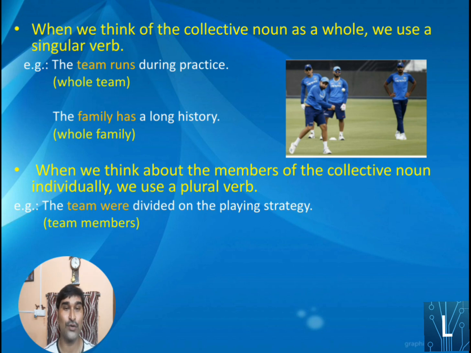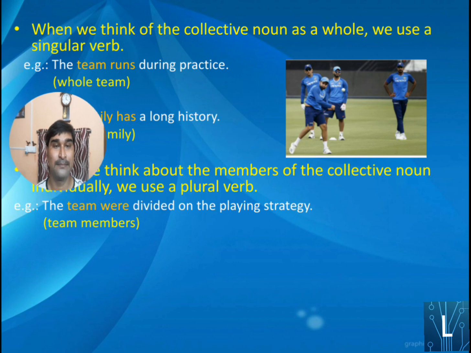The team here refers to the members, the individual members of that team. That's why the strategy has been divided among different players. So that's why were divided. Were divided indicates number, that's why a plural verb.